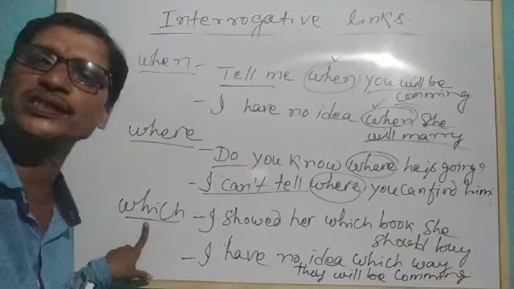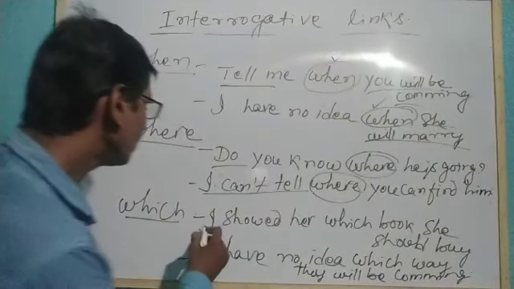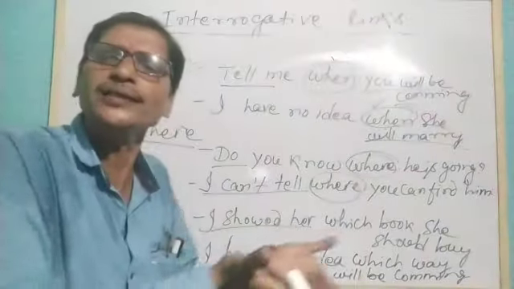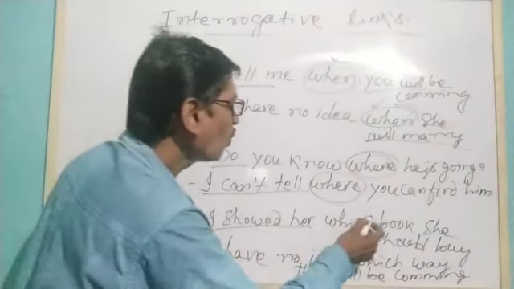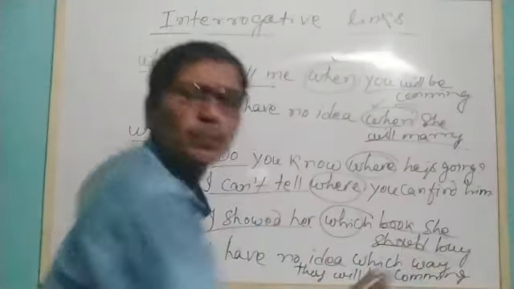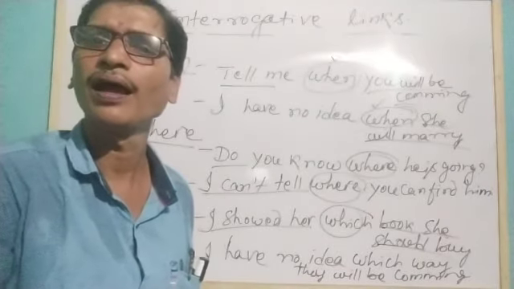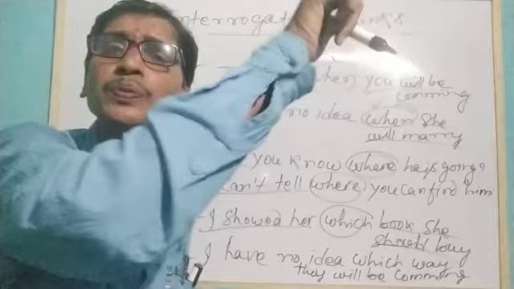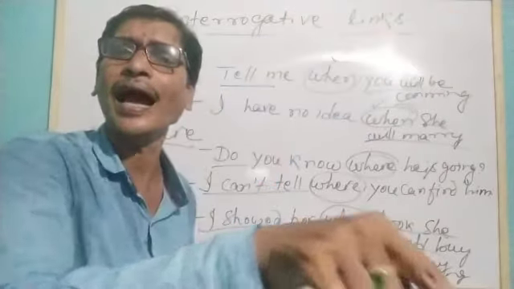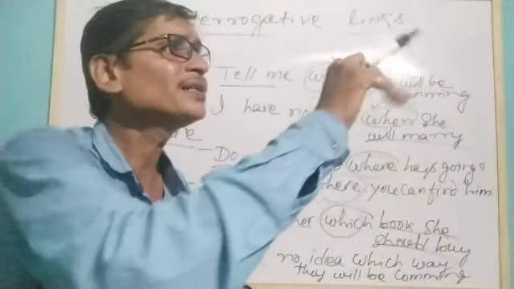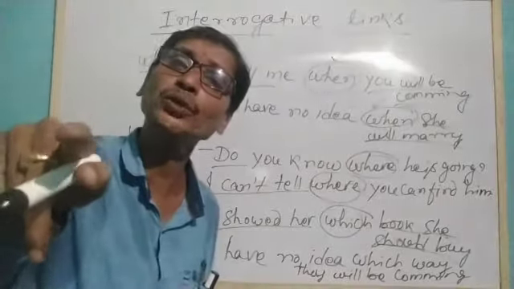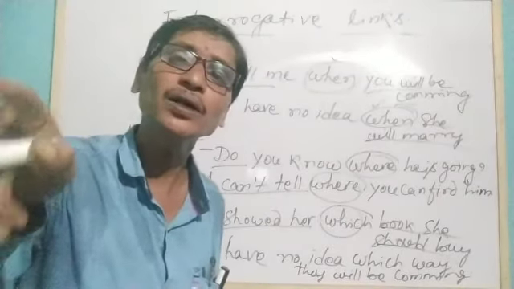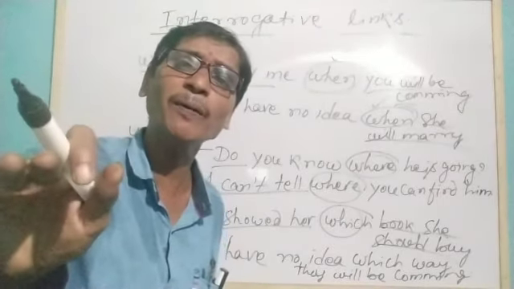So similarly "which". You see, I showed her which book she should buy. I told her, that means I identified and instructed her on the particular books she should buy. Because she is a student, I told her what book is necessary for her.